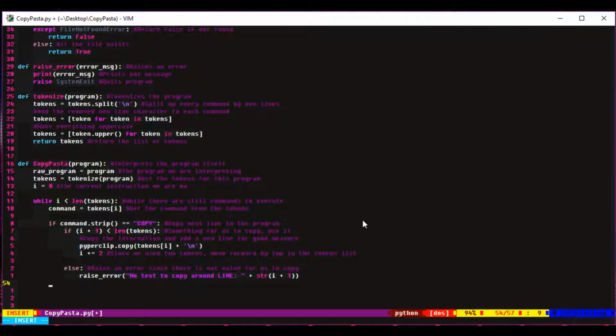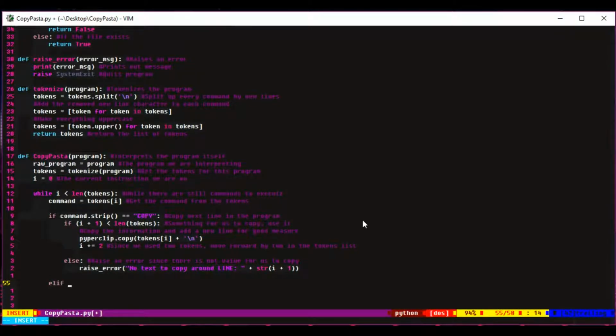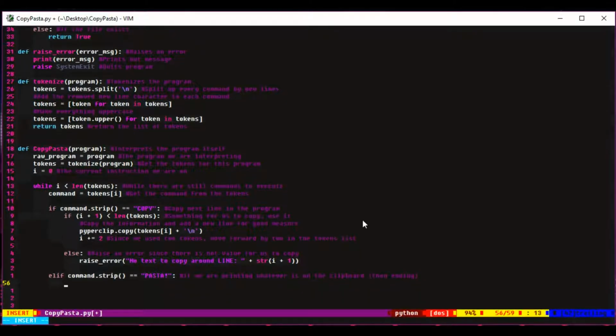I then have another if statement, which is checking what command it is. In this case, we're seeing if it's the pasta command, which will paste whatever is on the clipboard, print it out to the screen and basically just end the interpreter. We'll stop interpreting the program by just exiting out of the while loop by using a break command.